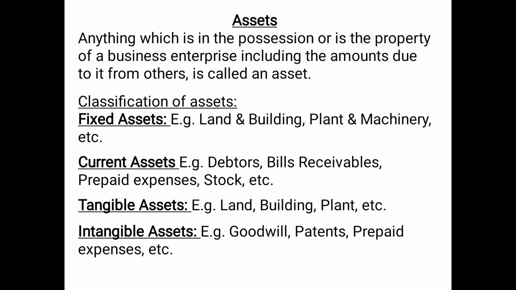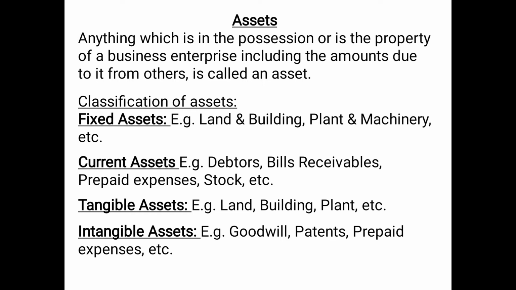Possession means that it is with the business enterprise, or it is basically the property of a business, and it also includes the amounts which are due to the business from others.